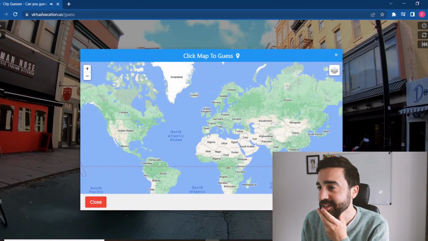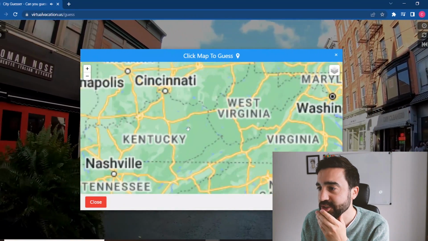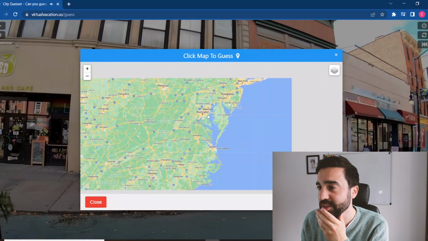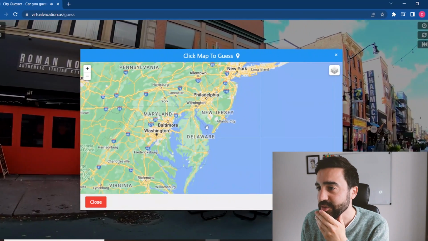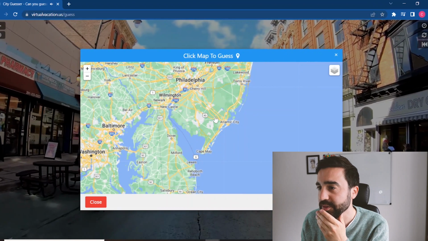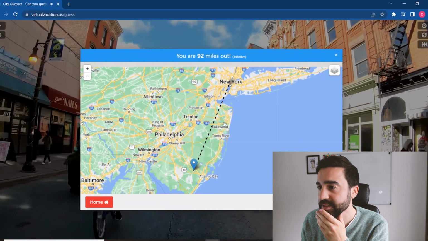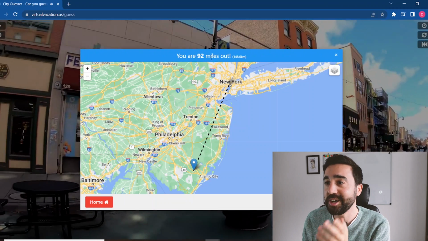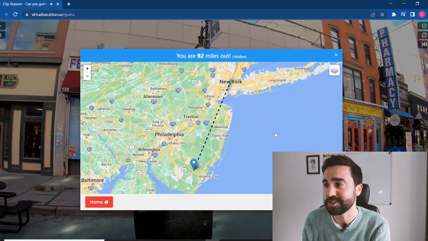So let's see. We're going to go to the US. Jersey, I think, is on the East Coast. Let's see. New Jersey. Let's put a pin here. Okay. Guess. Oh, I was 92 miles out, so I was pretty close. And once we've guessed that place, it then moves on to the next one, and you can carry on.